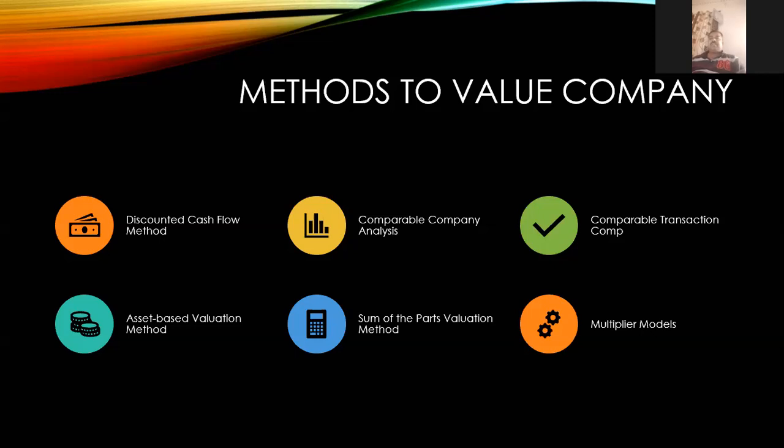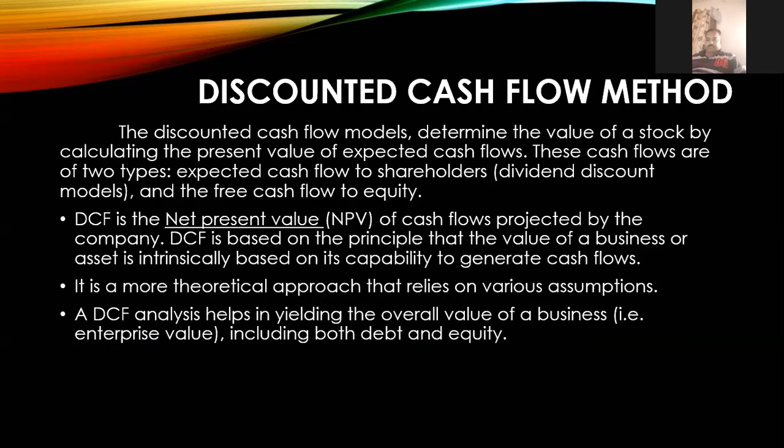Okay, coming to the first one, the DCF model, discounted cash flow model. The discounted cash flow model is a main model which will determine the value of the stock. That means when you invest 100 rupees through equity shares, whatever amount you're going to get in future, that 100 rupees value may be reduced. That's where we can apply the discounted cash flow model. So we determine the value of the stock by calculating the present value. What is the present value for that particular stock expected in a cash flow method?